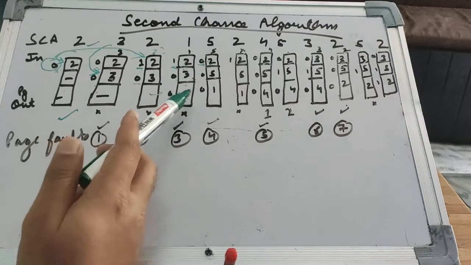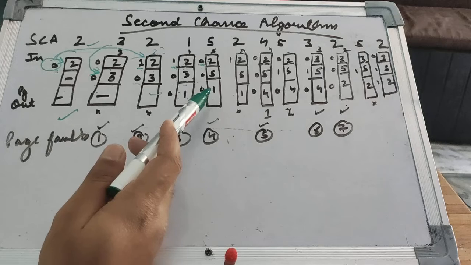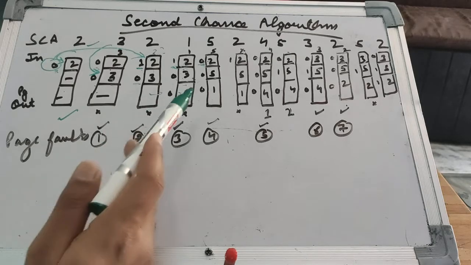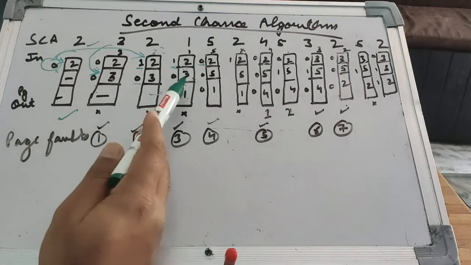Clear? Now next comes the 5 bit. For replacing, we need to select from 2, 3 and 1. Checking which is the oldest page, it is 3.